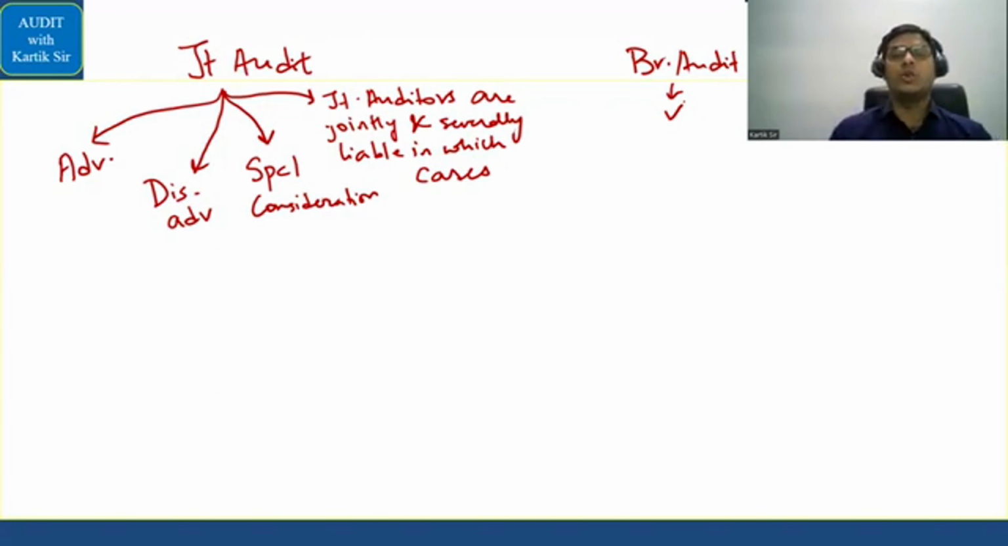Now, what are the special considerations of joint audit? We had done our favorite song, that is Belageddu. Okay, so Belageddu is a Kannada song which we had done. Okay, so let's do this.